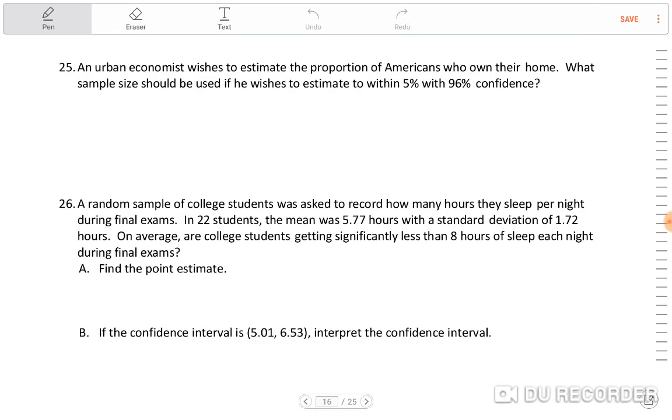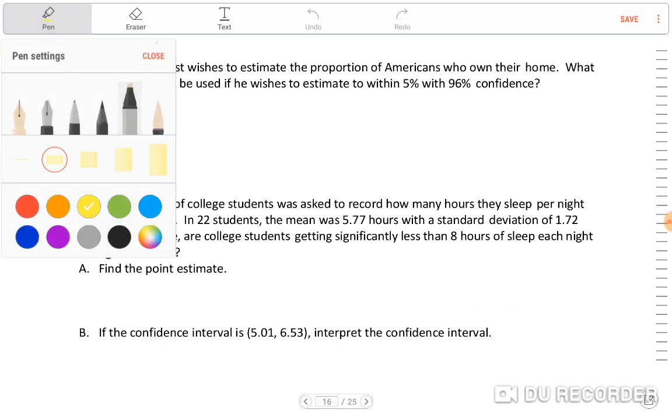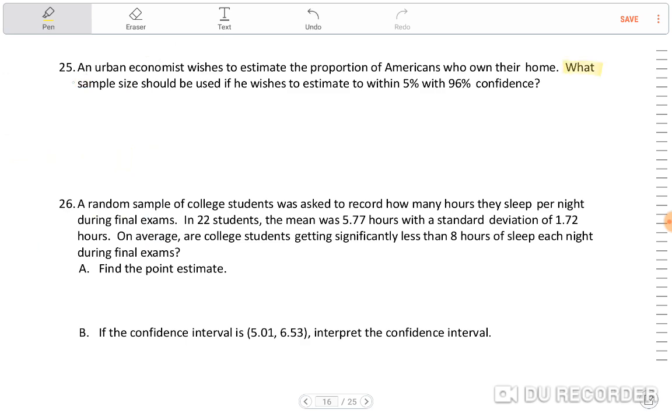Next. An urban economist wishes to estimate the proportion of Americans who own their home. What sample size should be used if he wishes to estimate to within 5% with 96% confidence? Okay, what sample size? When you see that, you know that there are 2 formulas that estimate sample size. And the question is, do we have a prior estimate or not? Well, we don't have a prior estimate, which would have been p hat.